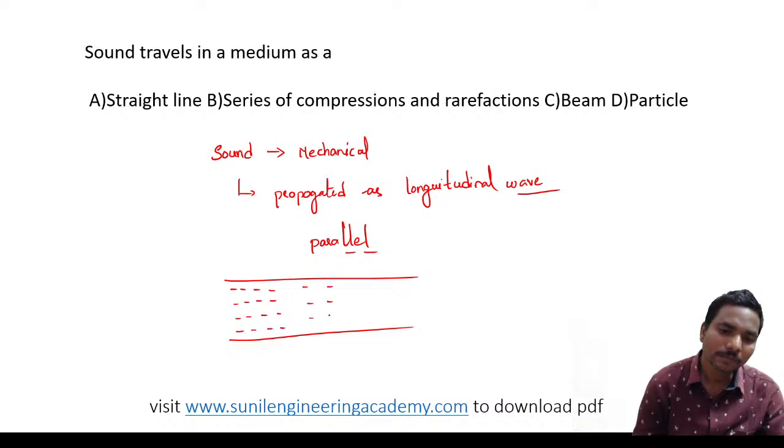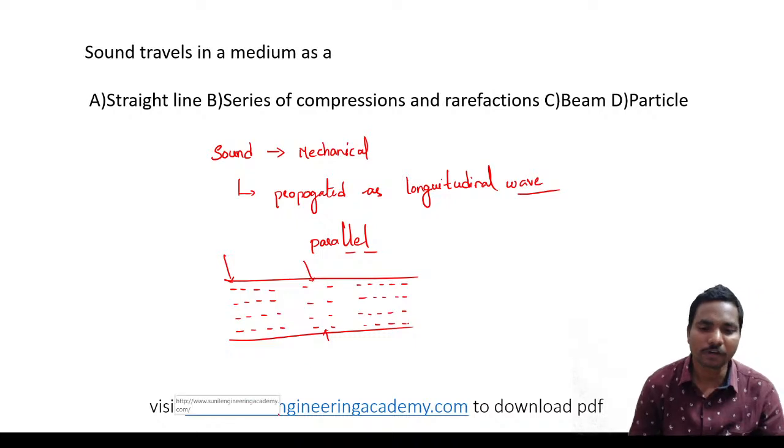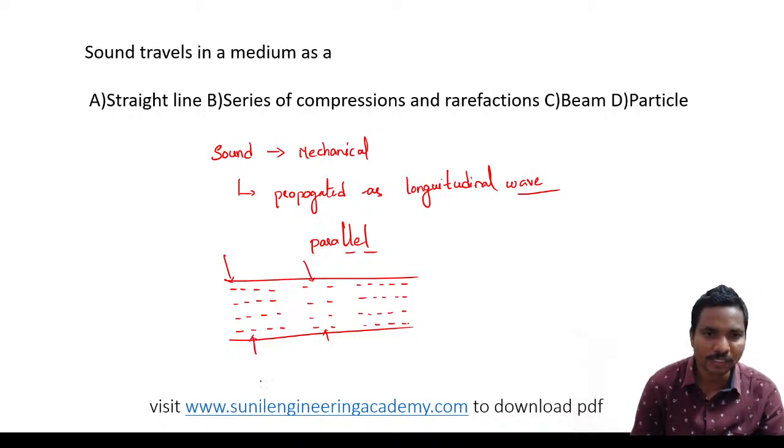Here in some places there will be very high density, in some places low density, again high density. That means particles are near to each other here, and far from each other here. So these are nothing but compressions, and these are rarefactions.